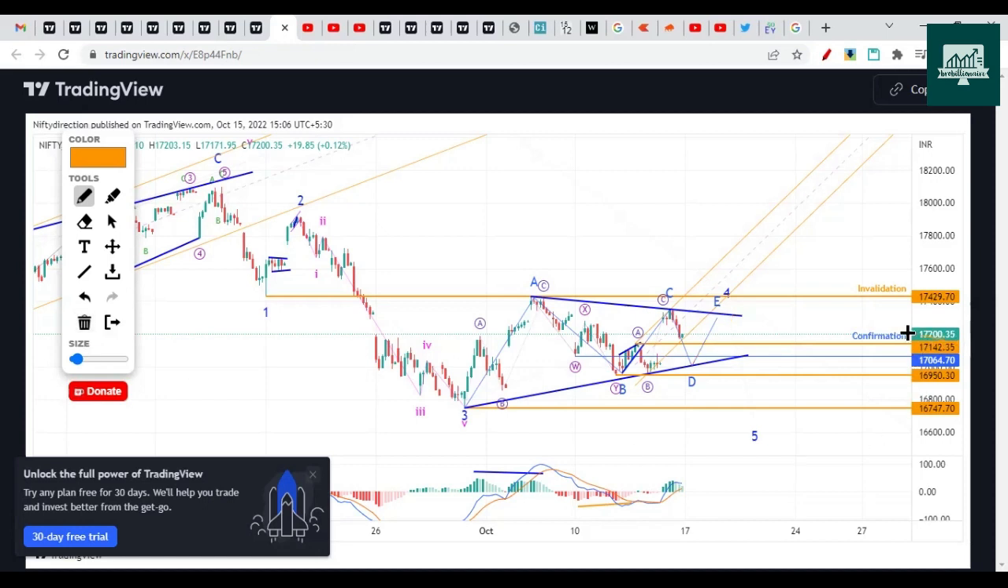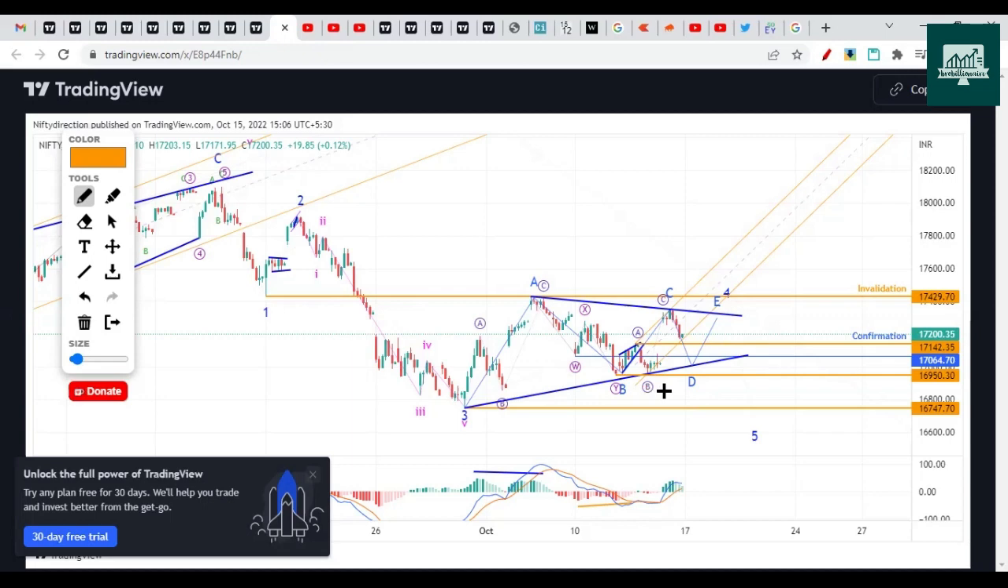So we have to remember that on Monday it can open and break this 17,142, considering the global markets, bounce back a little and drop on the downside. Then on Tuesday maybe it will complete the E wave, and on Wednesday we could see a drop on the downside. So this pattern suggests that this is the main trend, this is the consolidation, and then this is the continuation of the trend. So let's see if this happens or not.